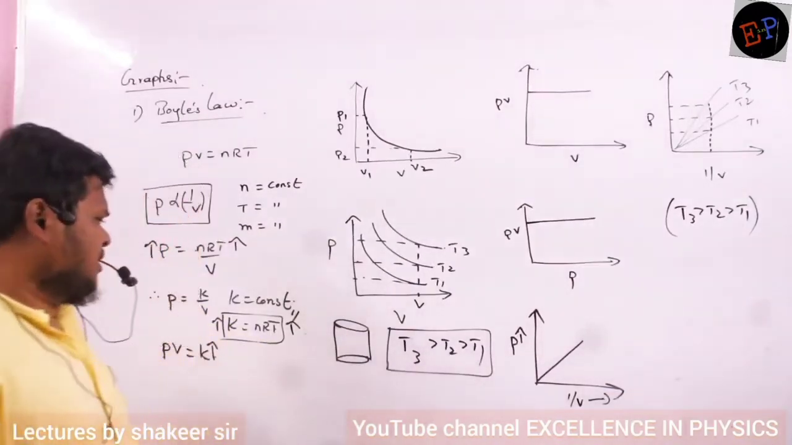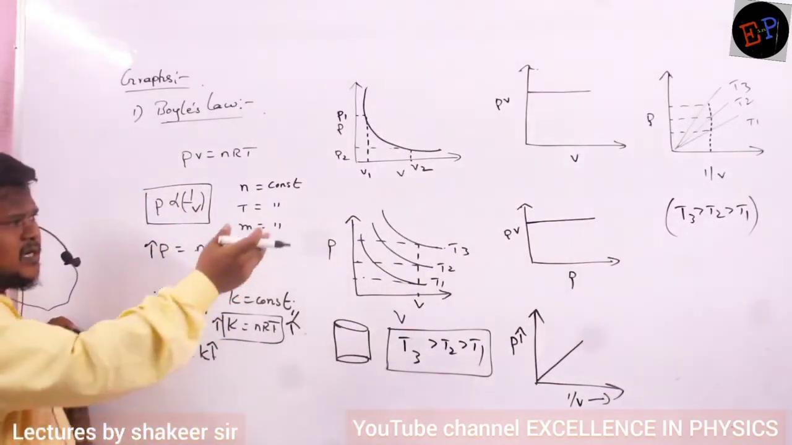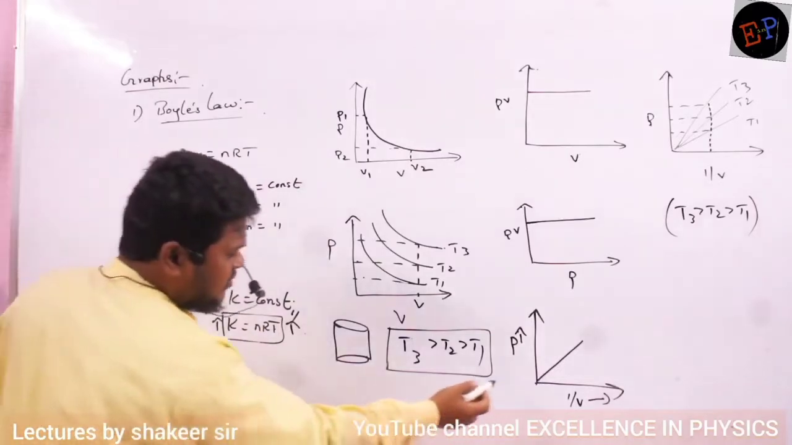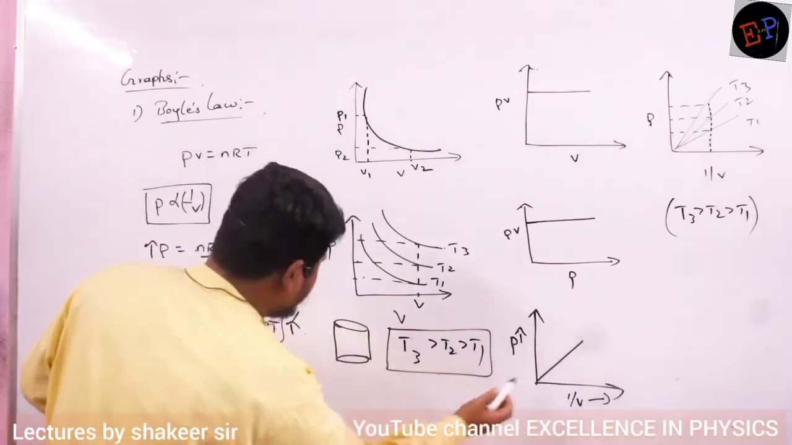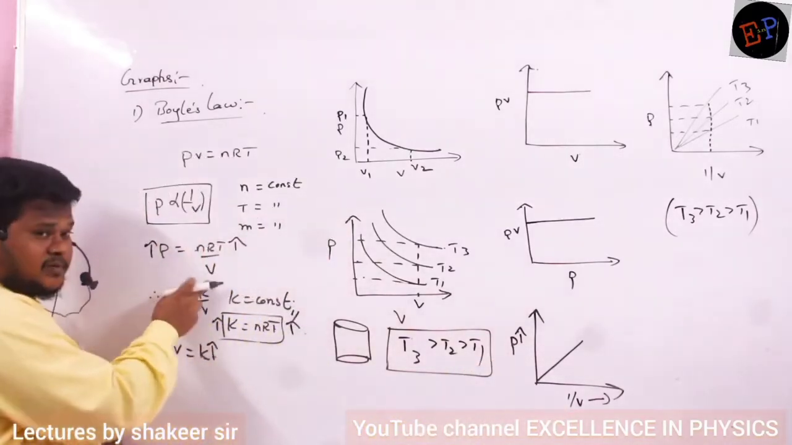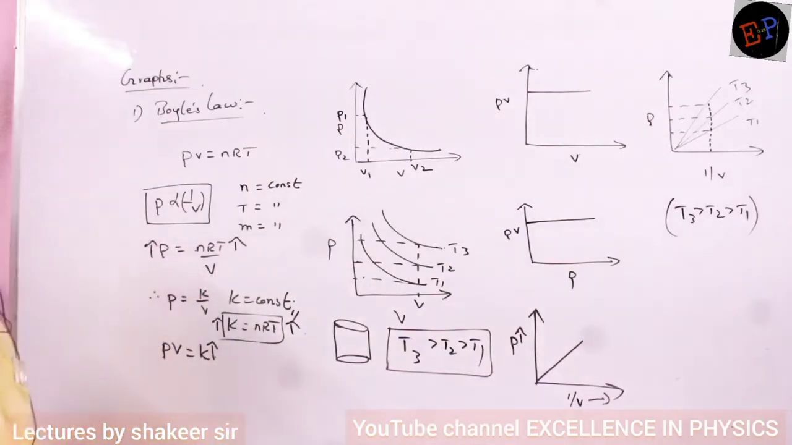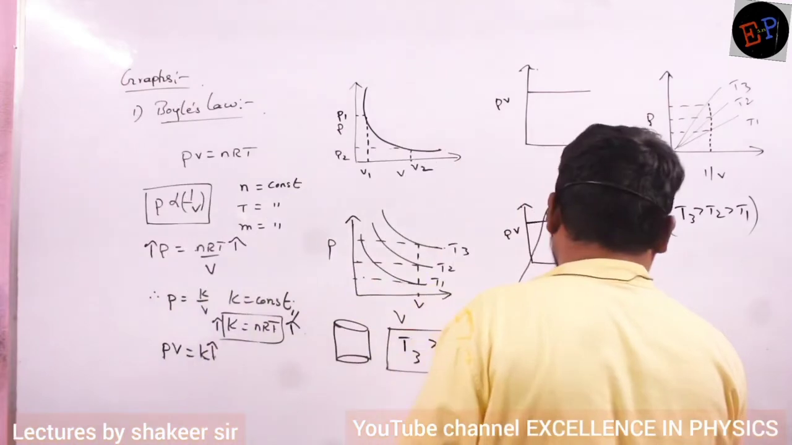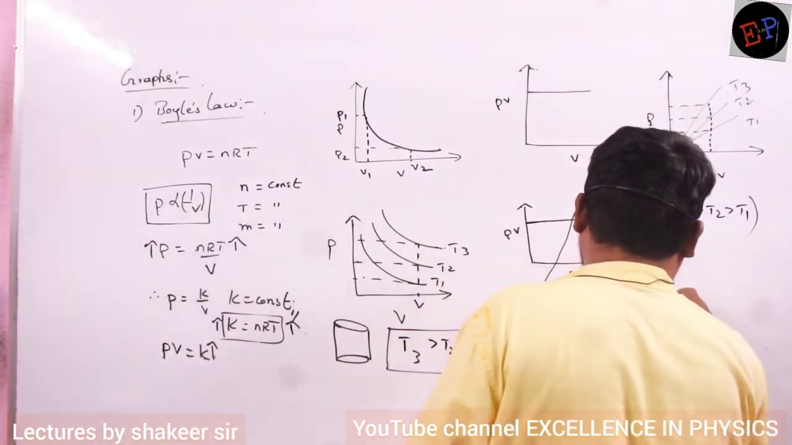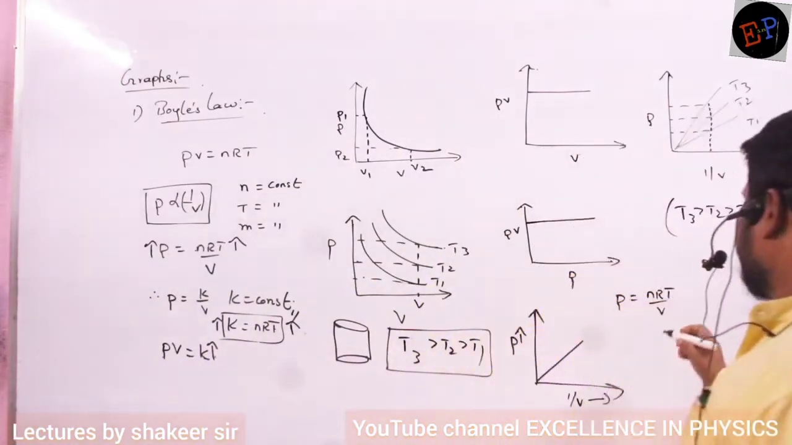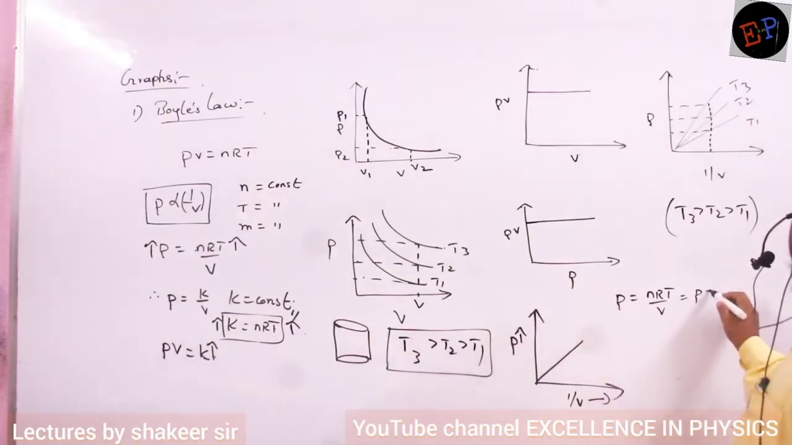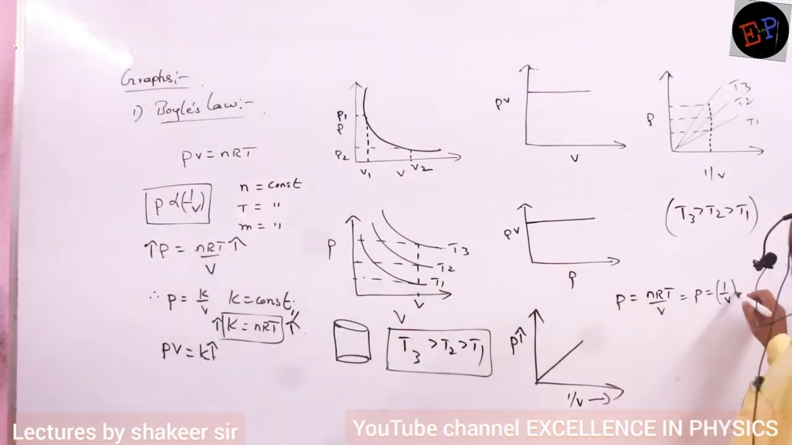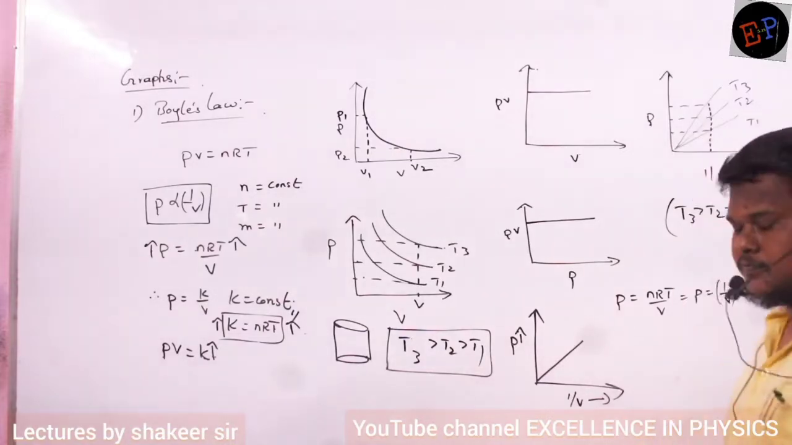So, the same graphs I will compare with the graph of a straight line. Here we have drawn pressure and 1 by V, they are directly proportional. So, if I write the relation, P is equal to nRT divided by V, the same equation I can write like this: P is equal to 1 by V multiplied by nRT. I can write like this, no?